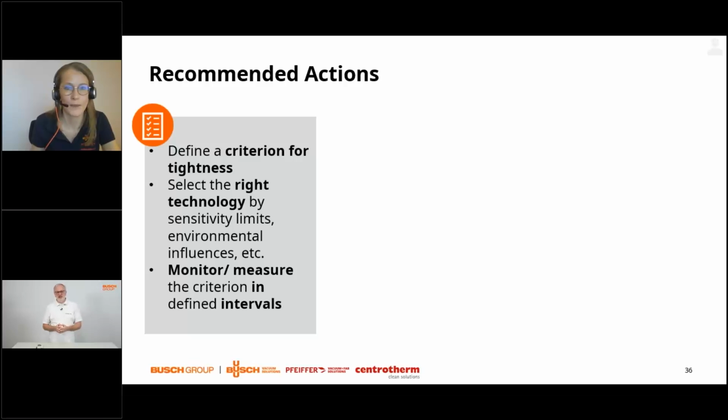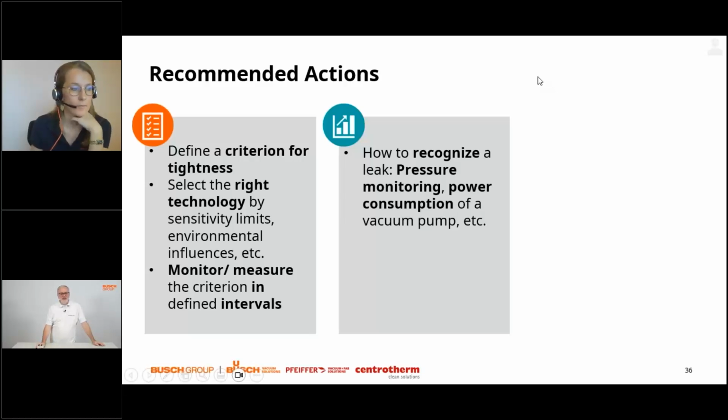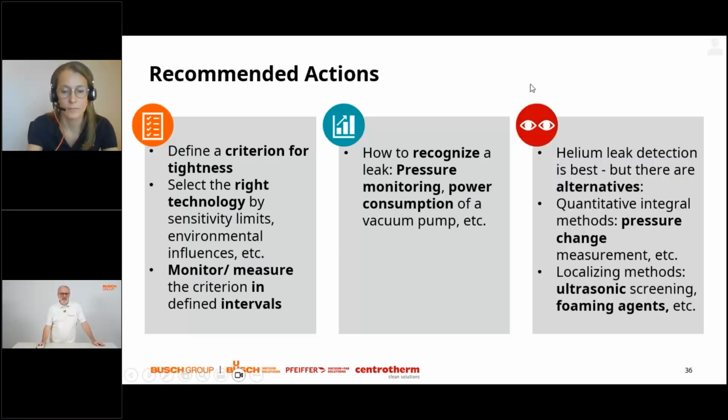Also define time intervals: do you want to permanently monitor changes in your process, or do you need to do measurements in intervals, for example not only to measure leaks, but also to provide for safety aspects? So this is regulation in chemical industry, for example, to check isolation valves and so on at regular intervals. So how do you want to recognize a leak? Permanent monitoring could be pressure monitoring, it could be power uptake monitoring of a vacuum pump, and there are various other methods that you could apply.